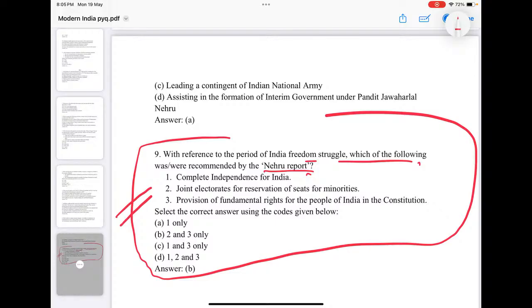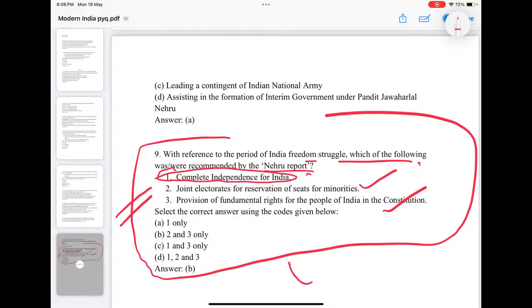Complete independence for India is not there. Immediate or complete independence is not the immediate agenda of this Nehru Report. That's why the younger section of the Congress, including Subhash Chandra Bose and Jawaharlal Nehru, were not happy with this report. So they launched the Indian Independence League and all. Complete independence was missing, but the joint electorate with reservation of seats for minorities and provision of fundamental rights for the people of India in the Constitution were there. Options 2 and 3 are fine, but complete independence is not there.